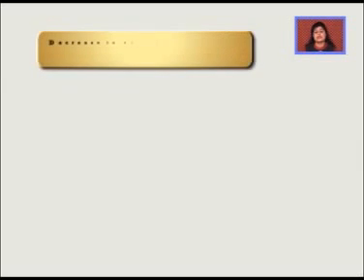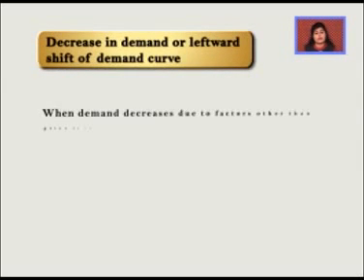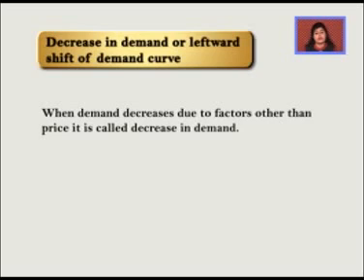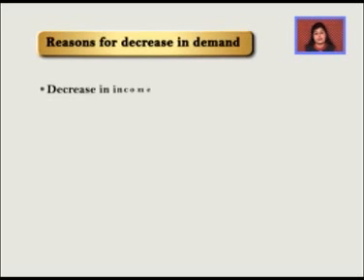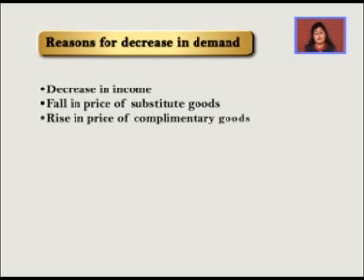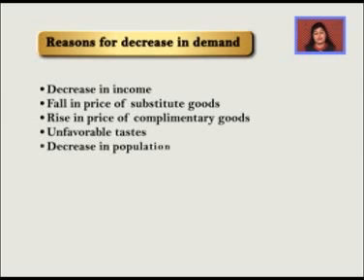Now the next is decrease in demand. When demand decreases due to factors other than price, it is called decrease in demand. Now, let me ask you, what factors can cause the demand to decrease other than price change? Well, we will just reverse the ones we did for increase in demand. That is, decrease in income, fall in the price of substitute goods, rise in the price of complementary goods, tastes turning unfavorable, or decrease in population.